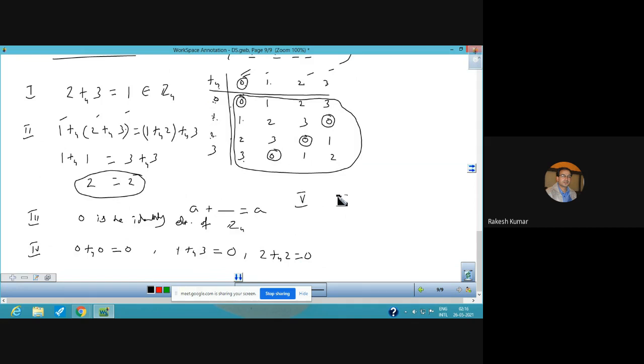We can also prove the commutativity. Suppose I take 2 plus 3 modulo 4, and that should always be the same as 3 plus 2 modulo 4, that is 1. So this is the meaning of commutativity. So you can say that Z4 together with addition modulo 4 is a commutative group. So this is a modulo group.